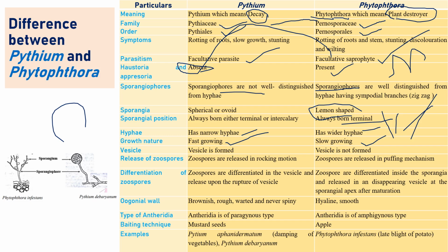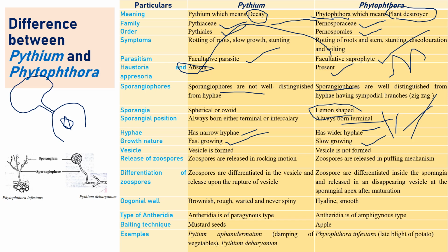Generally Pythium, and also Phytophthora, produces sporangia. Above the sporangia, Pythium produces another structure called a vesicle. In the vesicle only, zoospore formation or compartmentalization will start. Actually, when it is in the sporangia, it is like a protoplasm state. When it moves into the vesicle, compartmentalization takes place and zoospore production takes place in the vesicle only. So the formation of the vesicle is one of the special features of Pythium.